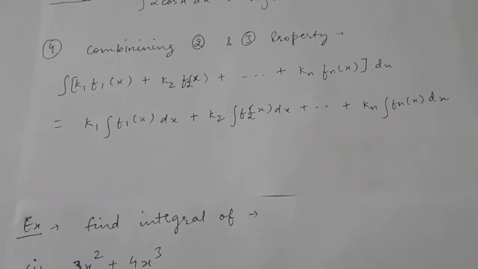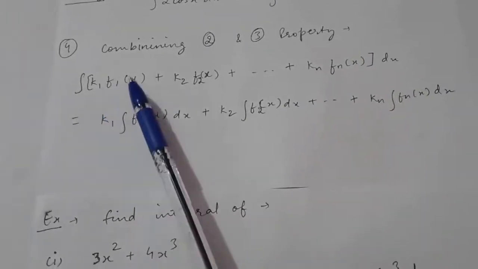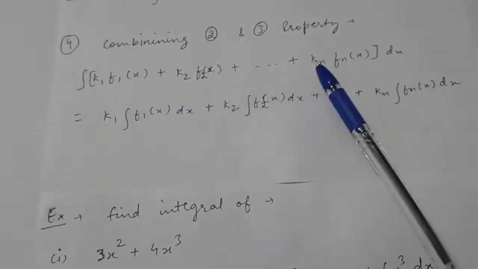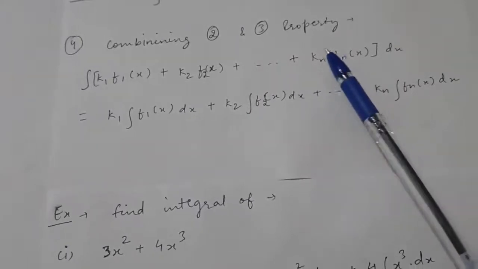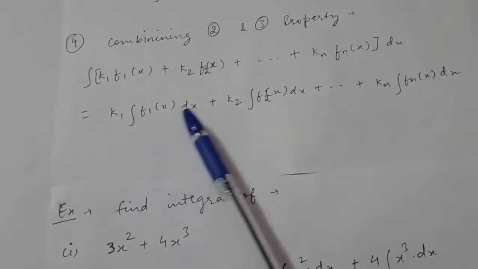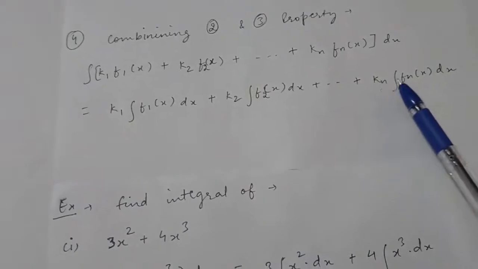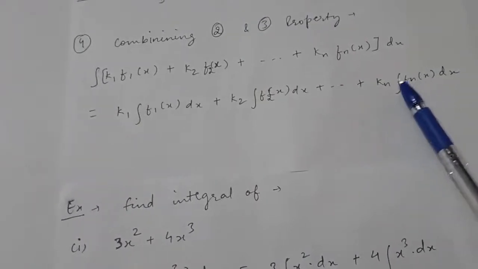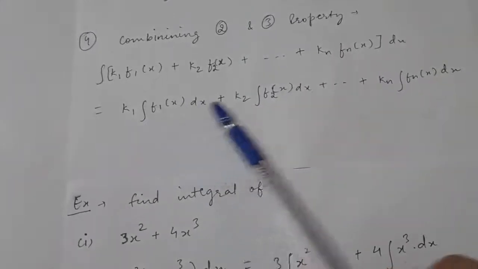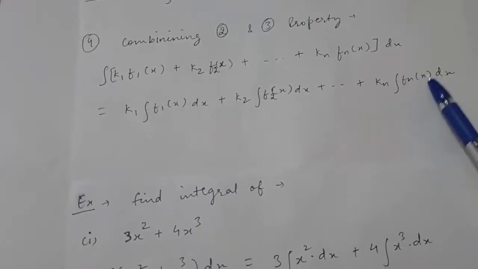Now combining the second and third property, you will get this fourth property, which says that the integral of k1 into f1 plus k2 into f2 and so on plus kn into fn is equal to k1 into the integral of f1 plus k2 into the integral of f2 and so on plus kn into the integral of fn, where k1, k2, kn are constants and f1, f2 up to fn are functions of x, right?